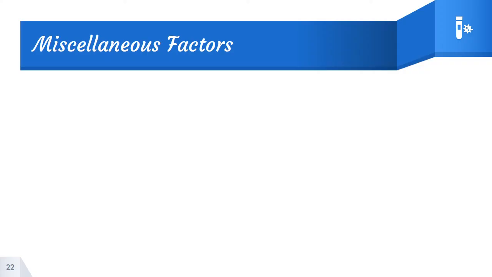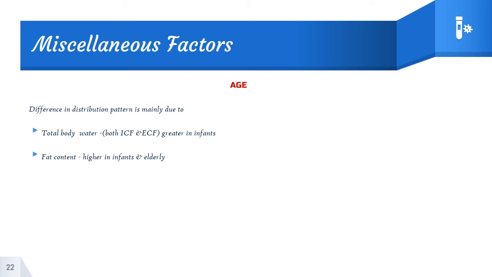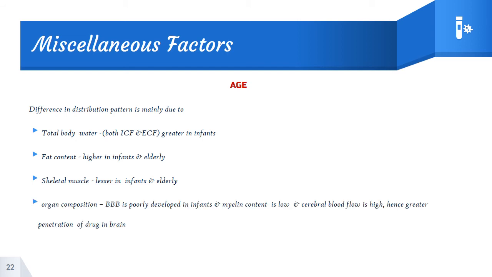Well, let's move on to the next factor, miscellaneous factors. The first is age. Differences in distribution pattern are mainly found due to total body water, which will be greater in infants, and fat content, which will be high in infants and elderly patients, and skeletal muscle, which will be less in infants and elderly patients.